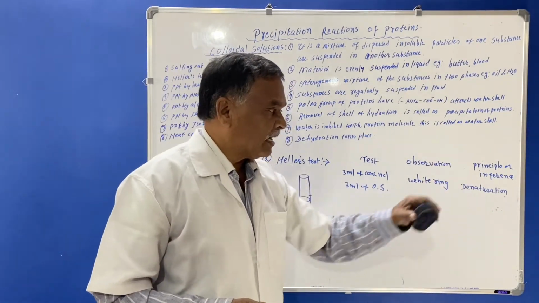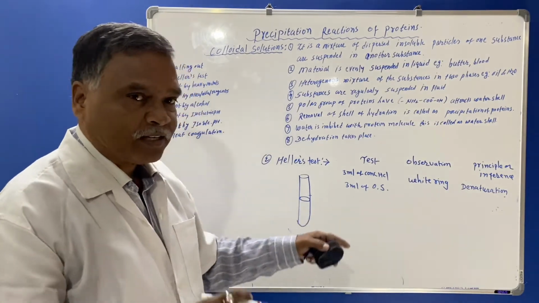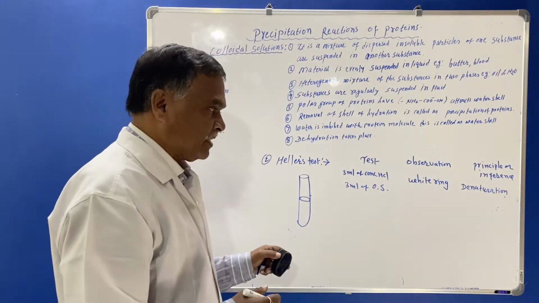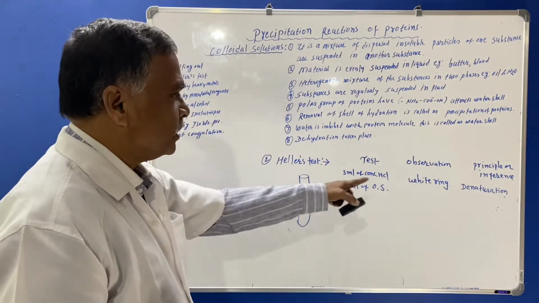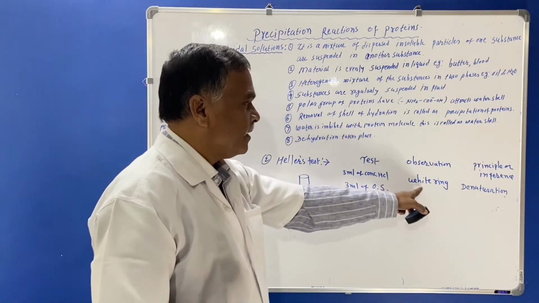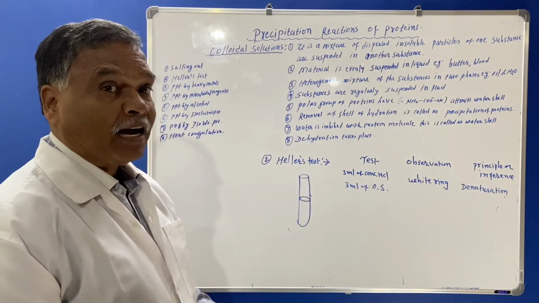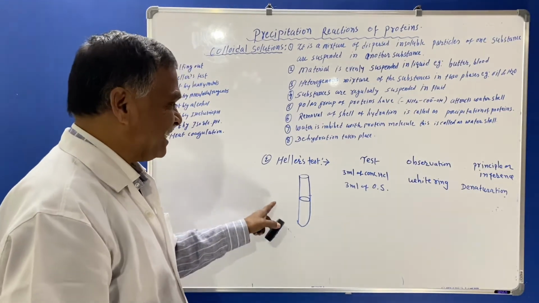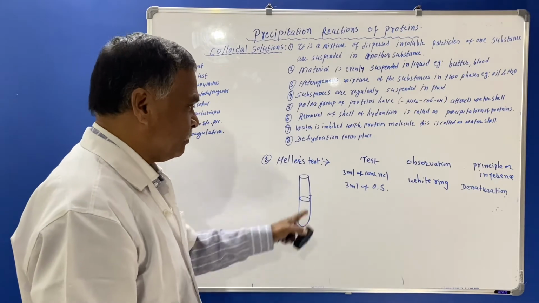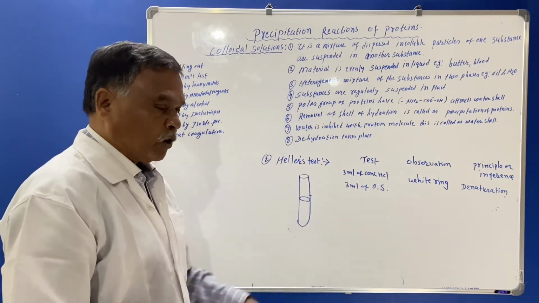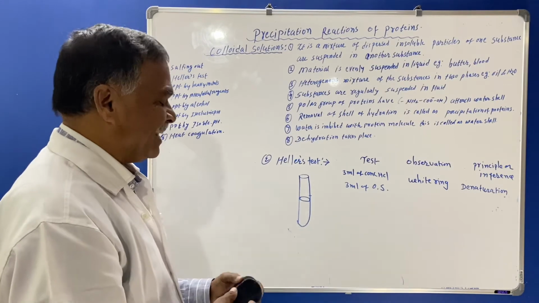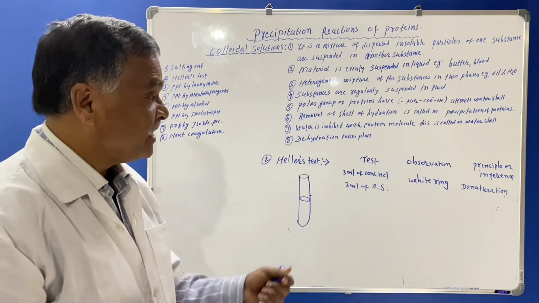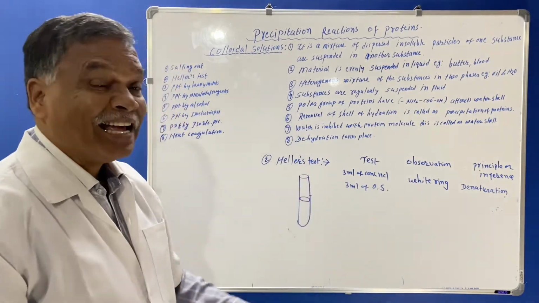Now we'll see that denaturation is the process of disruption of the secondary, tertiary and quaternary structure of the proteins. Due to the denaturation process, the white ring appears. What are denatured here? The albumin and globulin are denatured while taking the concentrated HCl with the original solution, by the formation of a white ring. So this is Haller's test. Haller is nothing but the name of a scientist. He discovered this test, therefore the name Haller's test.